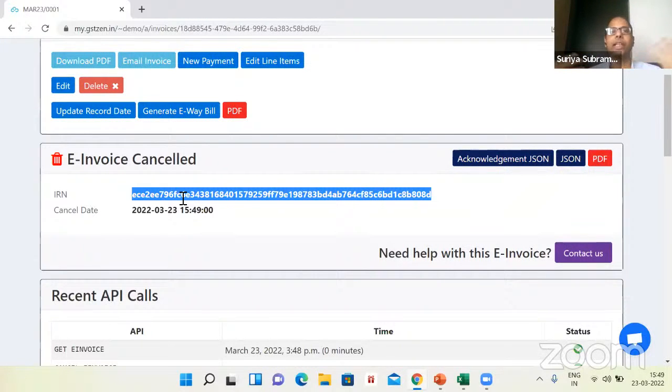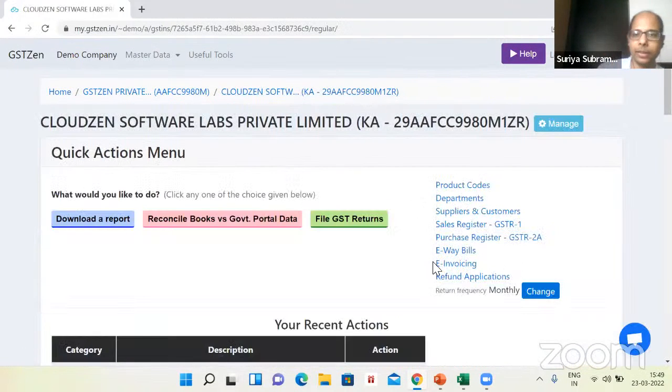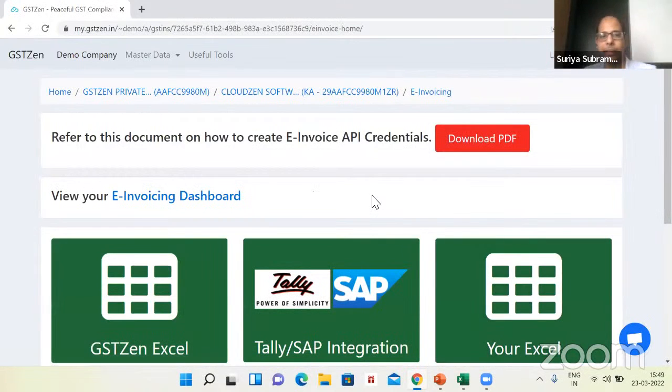If you don't have any other software, we recommend you use this. This will make your e-invoice generation faster. There are some people who have other software and take Excel reports. You are not able to connect the software to the IRP portal. We have an Excel utility as well. So let me show you our Excel utility and I will generate invoices in bulk. Let us get to that right away.